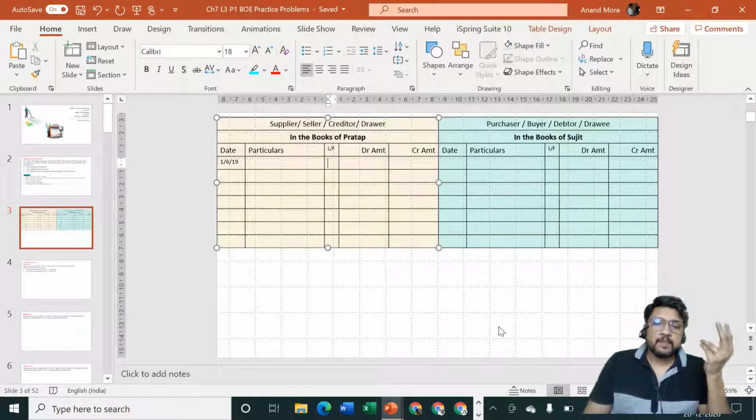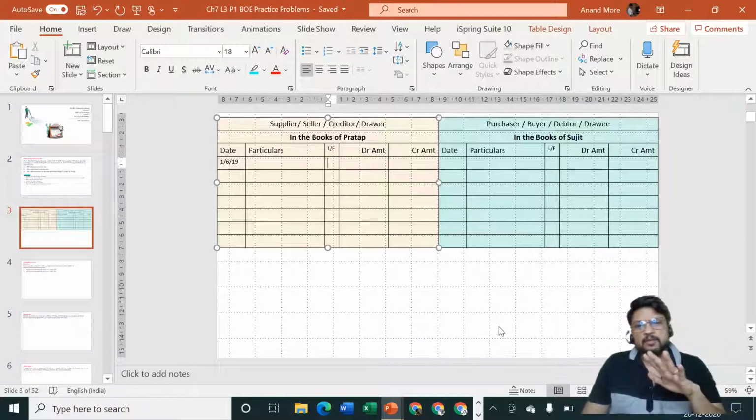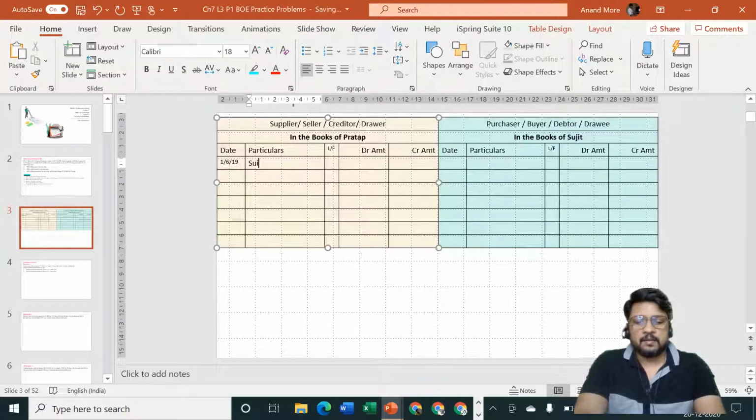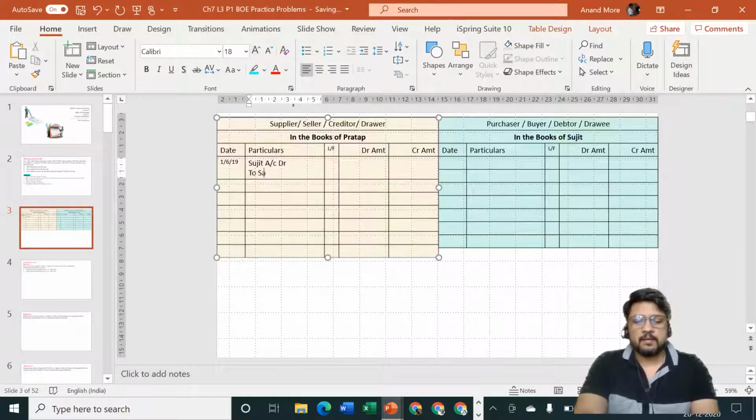Debit, is cash coming in? No, cash is not coming in. Then what has happened? Sujit has become our debtor. So the entry is Sujit is the receiver and goods are going out. Entry will be in the books of Pratap: Sujit account debit to sales account.